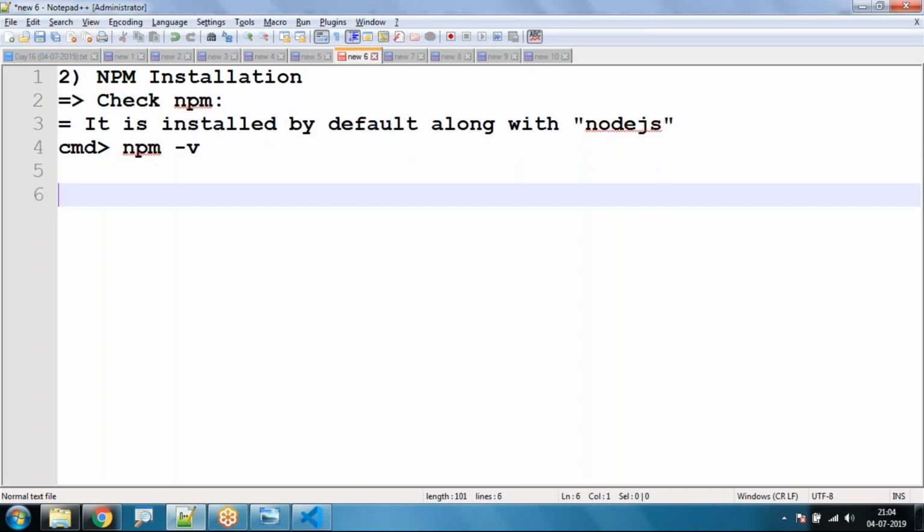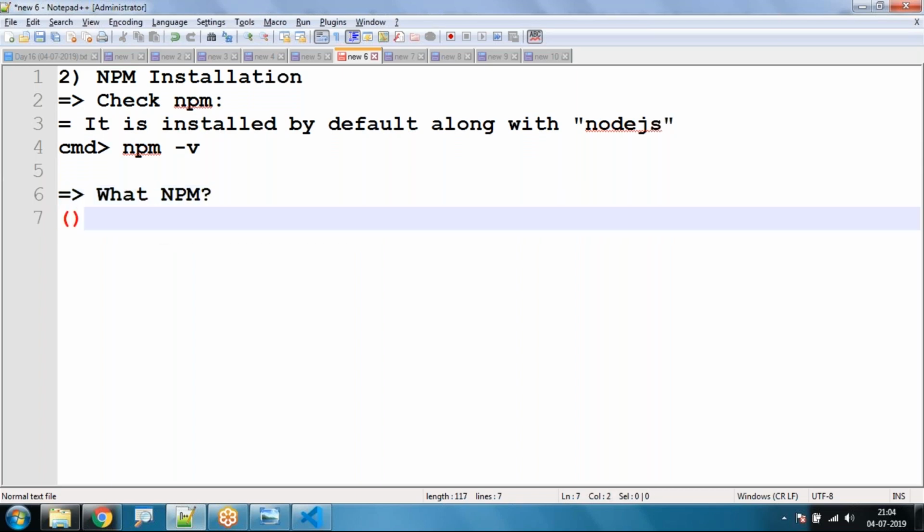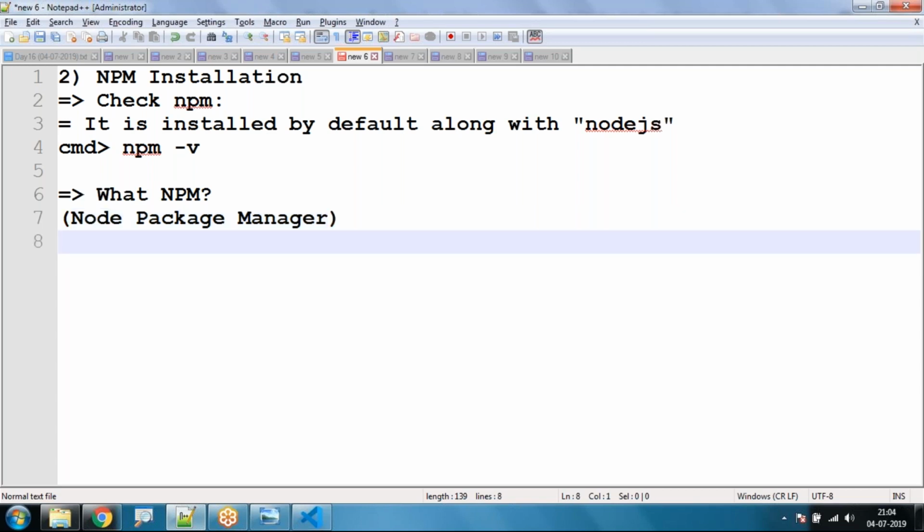So what is the use of npm? npm stands for Node Package Manager. Node Package Manager helps us to install free or open source JavaScript libraries into our Angular application using Node.js.